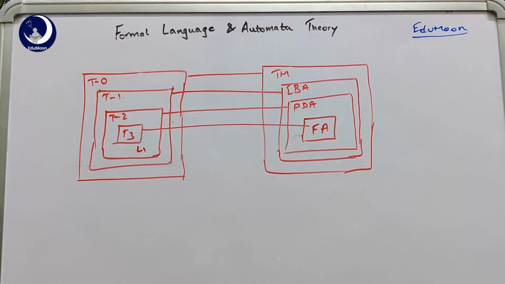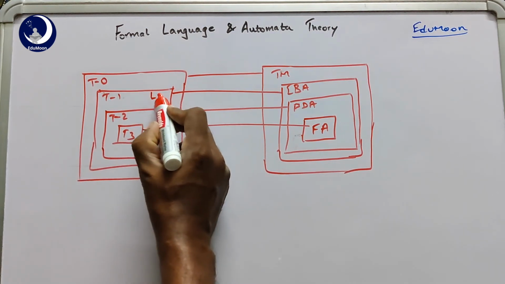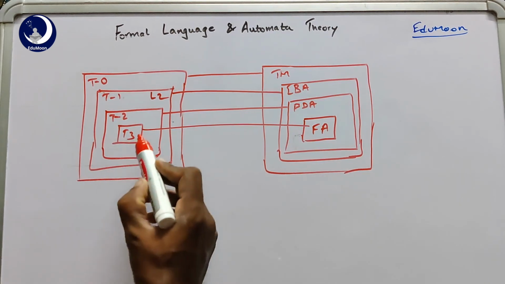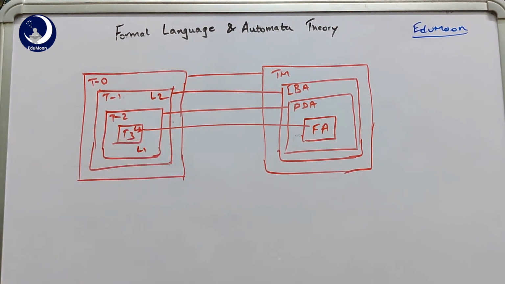also can be designed. But if there is a language called L2 in this one which belongs to the subset of T1, so it also belongs to the subset of T0. So a linear bound automata and a Turing machine also can be designed for the language L2. And if there is a language called L3 which is in the set of T3, so only finite automata can be designed, and a push down automata and linear bound automata and Turing machine cannot be designed for such languages.